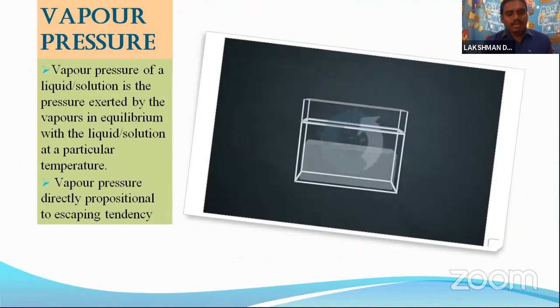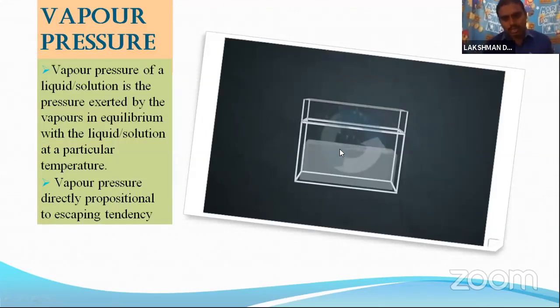Vapor pressure is directly proportional to the escaping tendency. So we are now learning the vapor pressure of a liquid. What is the meaning of vapor pressure of a liquid? It is the pressure exerted by a vapor in equilibrium with the liquid. Simply, the pressure exerted by a vapor is called vapor pressure, and it is directly proportional to the escaping tendency.